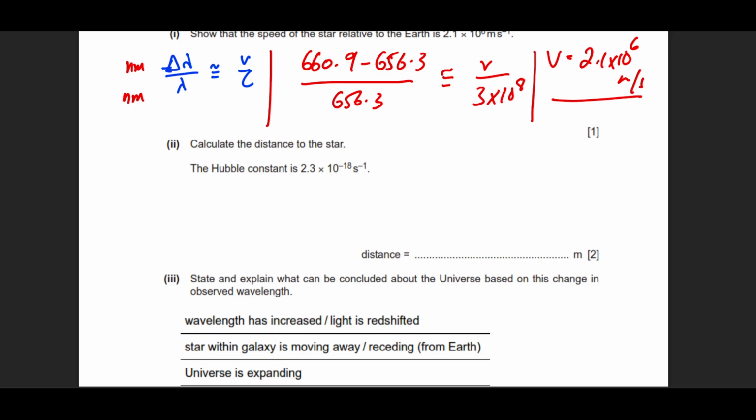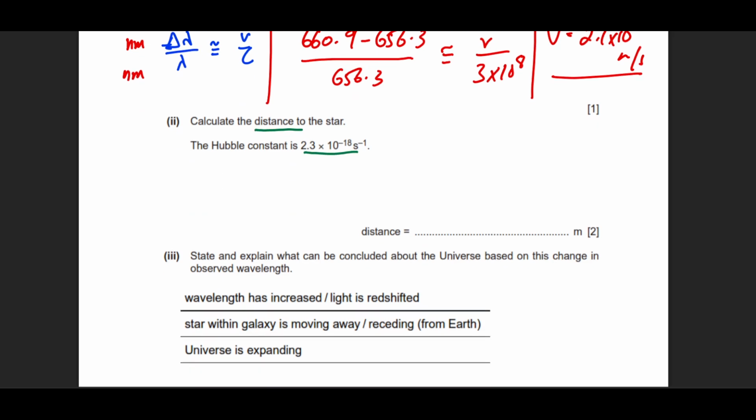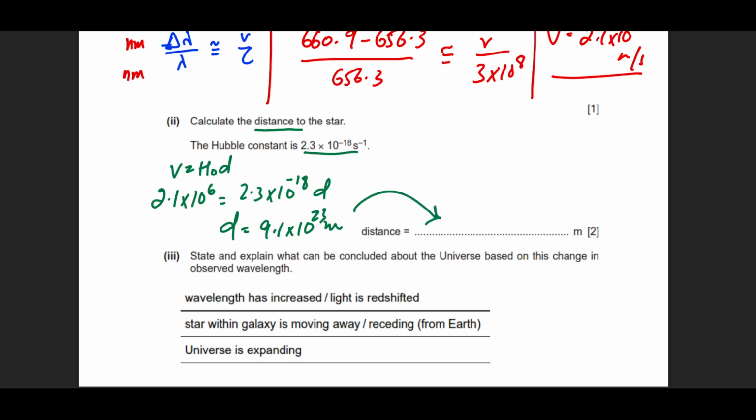He says now calculate the distance up to the star if the Hubble constant is this. Again, we use the equation of Hubble's law, which is V equals H naught D. We found the speed of recession to be 2.1 into 10 raised to power 6. The Hubble constant is 2.3 into 10 raised to power minus 18, and distance can be found easily. So D in this situation comes out as 9.1 into 10 raised to power 23 meters. You can write this down over here.